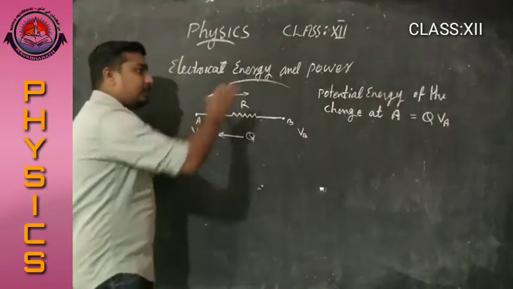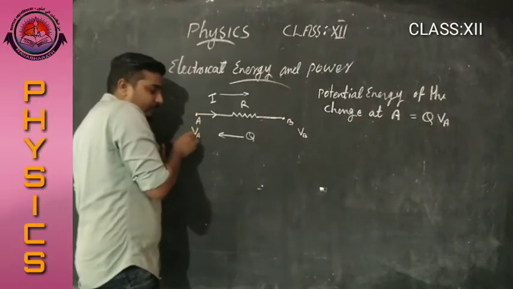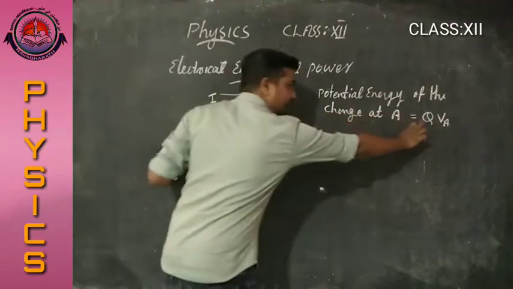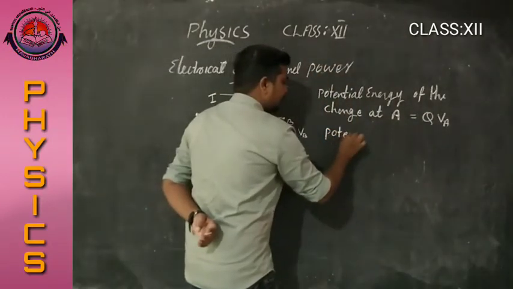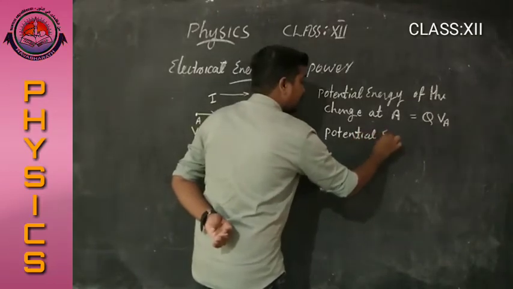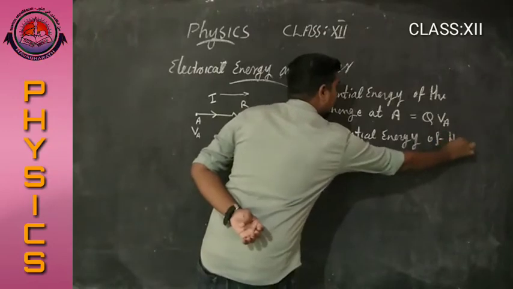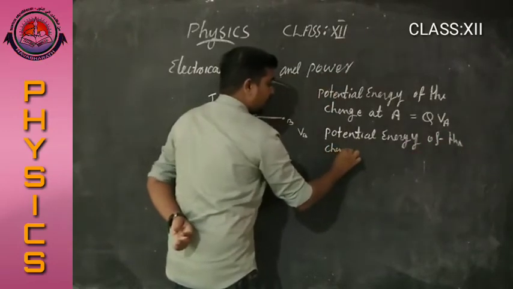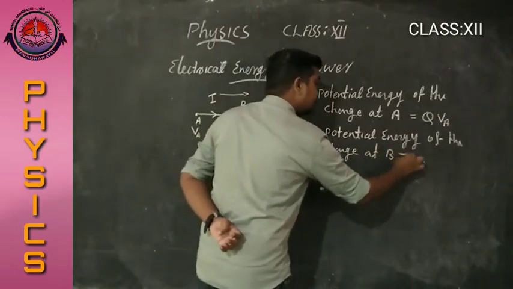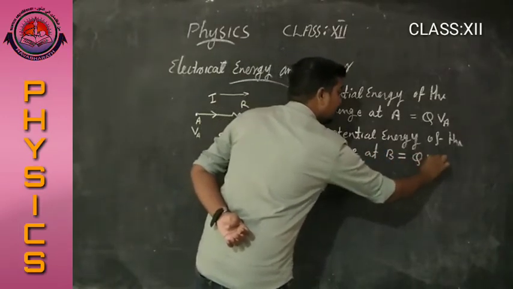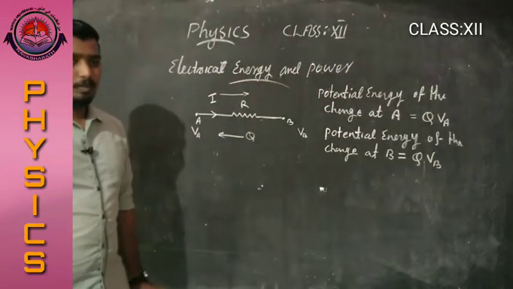That is, here the potential energy of the charge at A is VA into Q. And the potential energy of the charge at B is Q into VB.